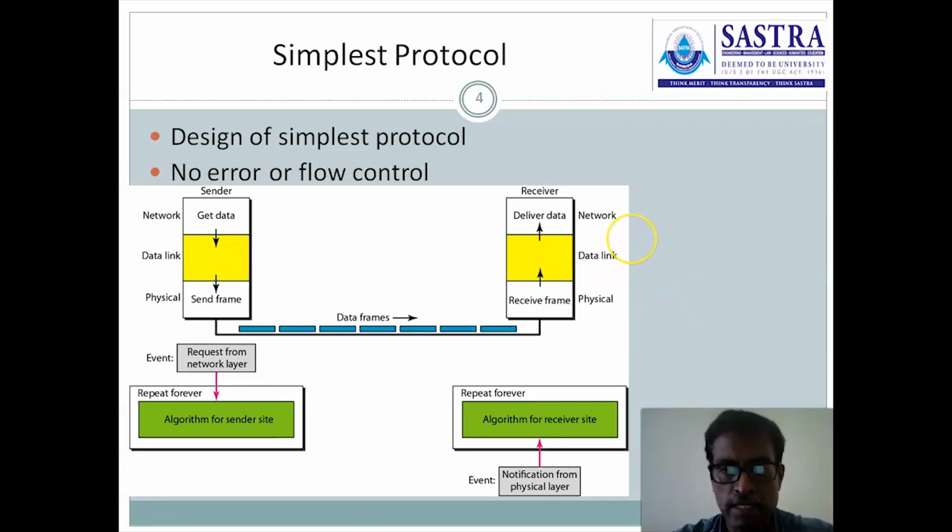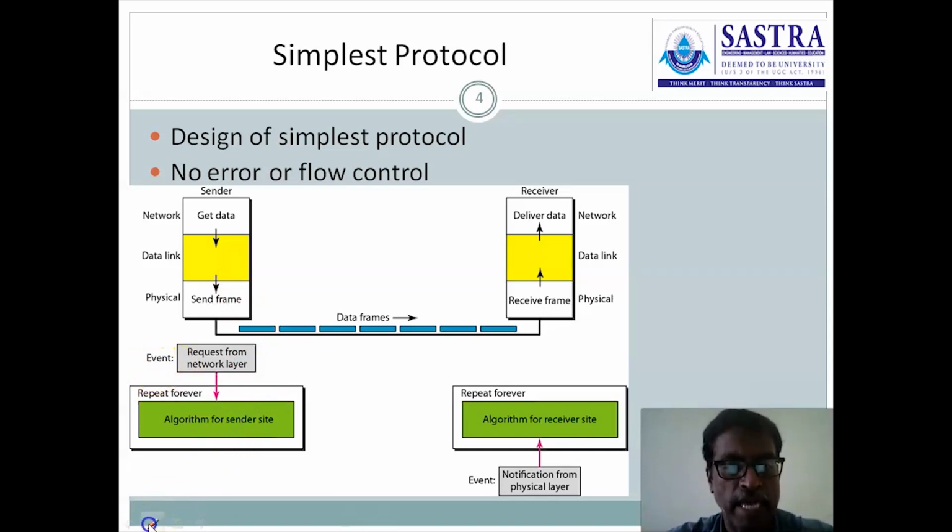The data link layer receives this notification and immediately extracts the data from the frame, and the extracted data is delivered to the network layer. There is no flow control and no acknowledgement scheme implemented here, so nothing is transmitted from the receiver to the sender. Then the data link layer at the sender waits for the next event notification. Come to the bottom diagram.